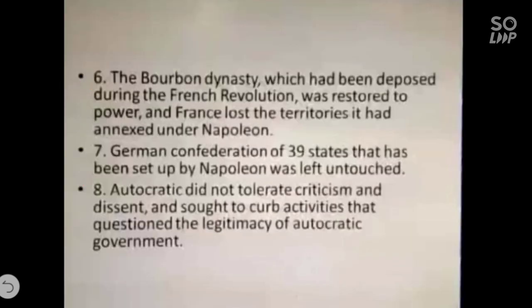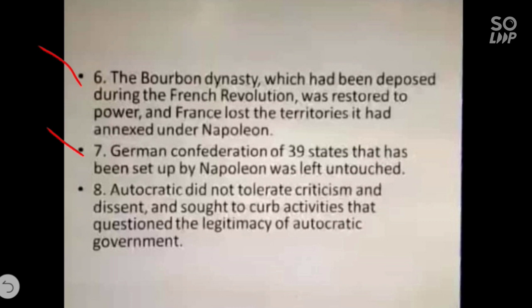Sixth point, children, the Bourbon dynasty, which had been deposed during the French Revolution, was restored to power. Here, deposed means overthrown, and France lost the territory it had annexed under Napoleon. Under Napoleon, the Kingdom of Netherlands was included in it. Later on, what happened? Belgium was set up in the north, Genoa was set up in the south for preventing French expansion in future.